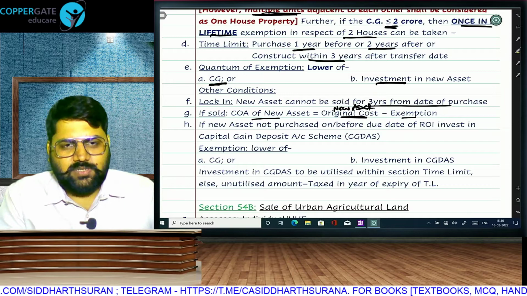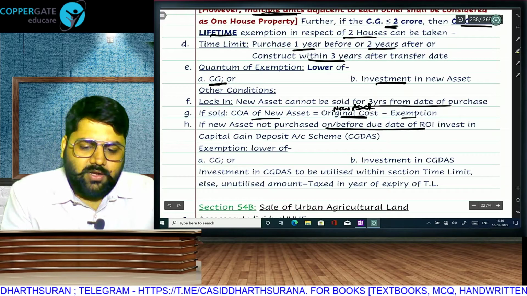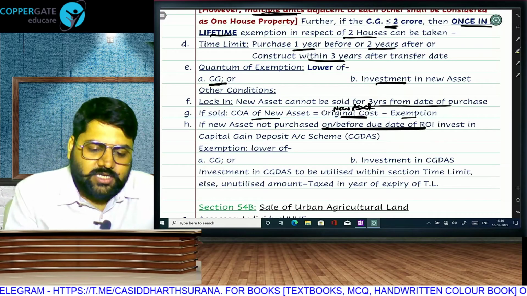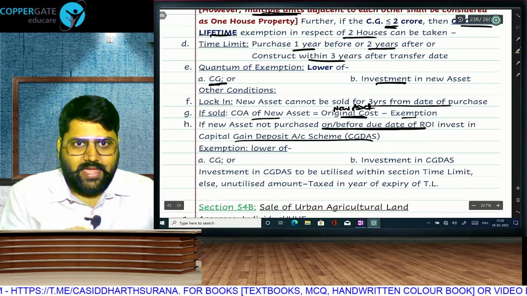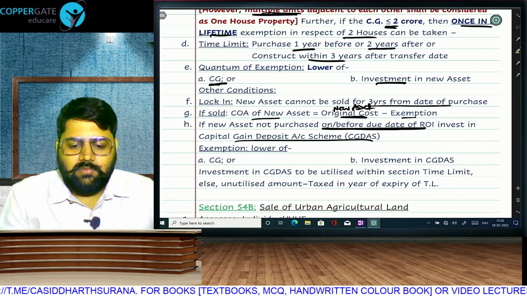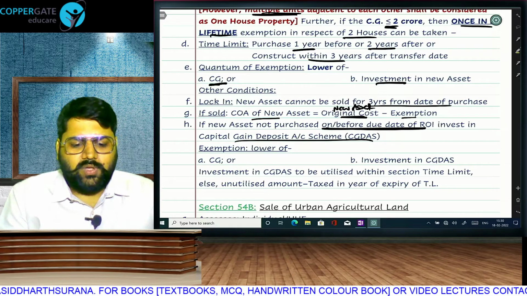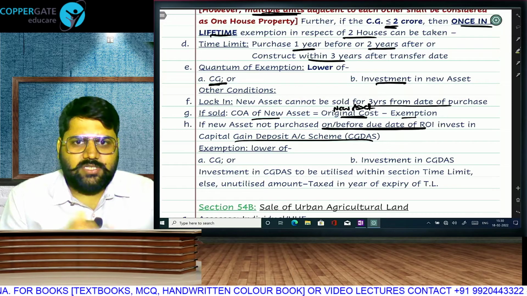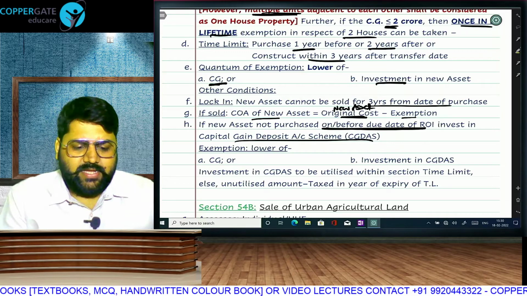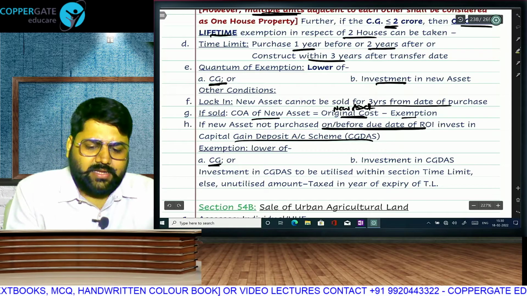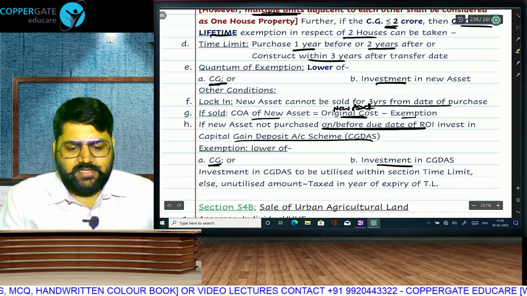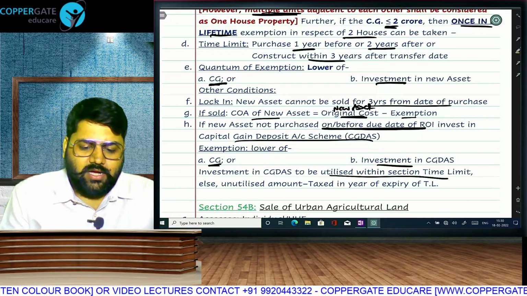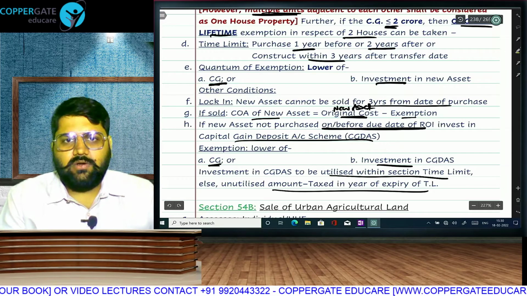And if it is not possible to purchase before the due date of return of income, anyways we are giving you 2-3 years of time, then deposit money in the Capital Gain Deposit Account Scheme. You get the exemption only if you deposit the money in the scheme on or before the due date, and then you can use the money for acquiring the asset. Use the CGDAS money, and you can take the exemption as capital gain or investment in CGDAS, whichever is lower, but use the money within the section time limit to acquire the asset. Otherwise your unutilized amount will be taxable in the year of expiry.